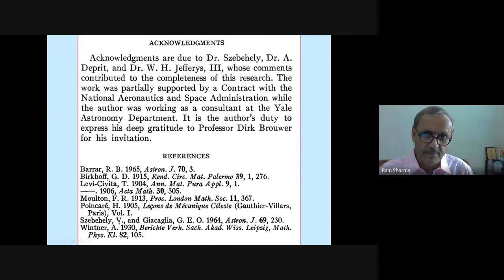And this paper by Zabé and Giacaglia, 64, is on the elliptic restricted three-body problem. All the references are great references. I have everything on this paper. It took me time, but I thought it worthwhile to document it so that it will be there for those who want to do work.